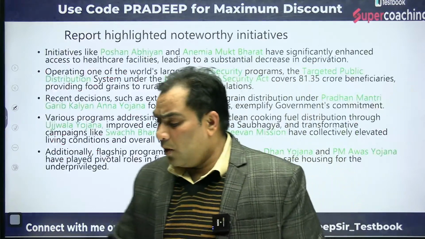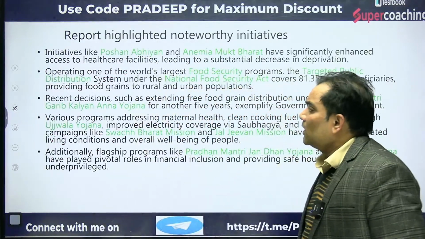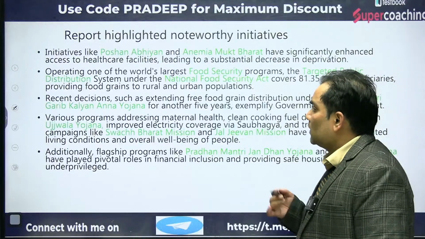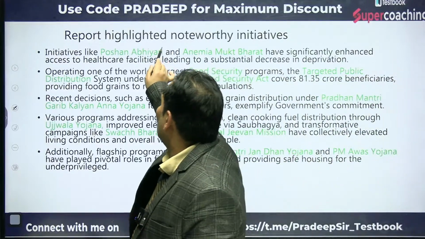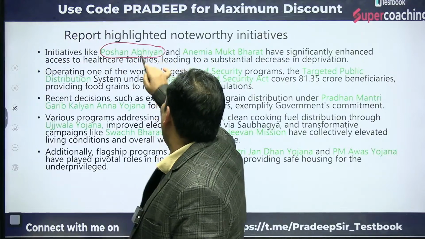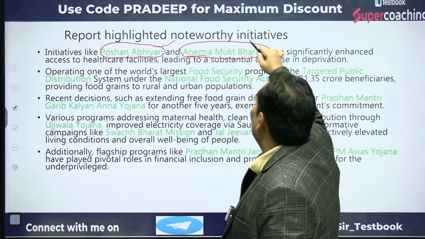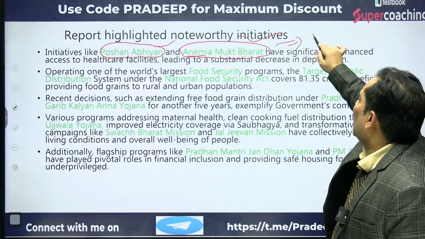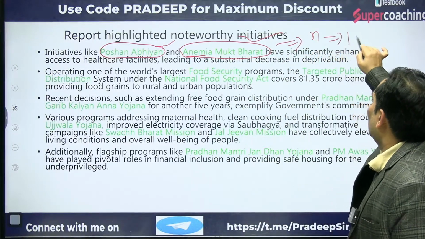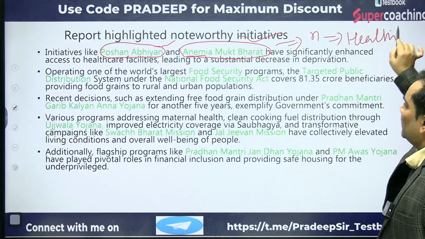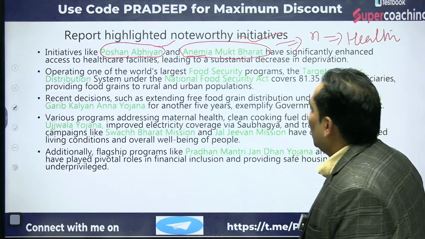Okay, when we talk about why it happened, they are saying that it is because of these development programs. For nutrition they are running Poshan Abhiyan and Anemia Mukt Bharat. Because of that, there is improvement in the health facility.